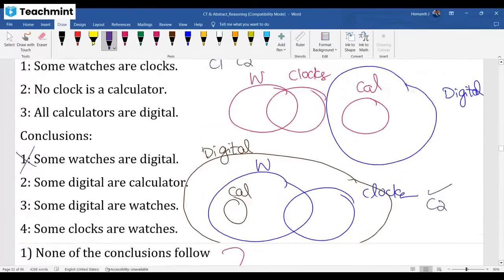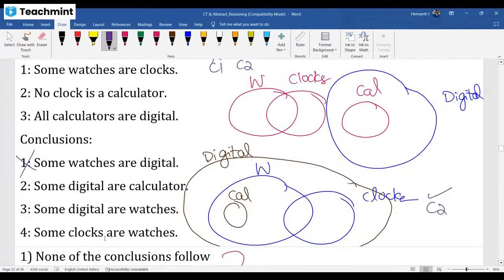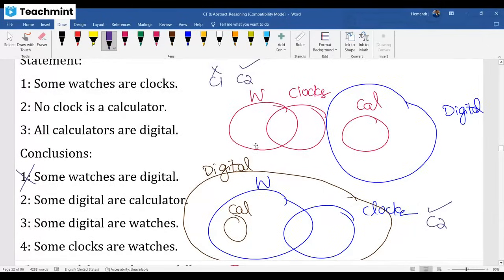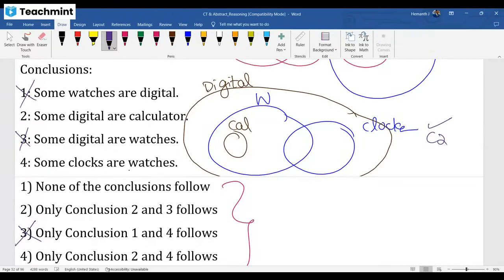Next, what about the third conclusion? Some digital are watches. No. Here digital and watches are not connected. It failed in one diagram. When either R is not there, if it is failed in one diagram, remove it. Third one removed. Now I'll go for the options without the third one. So option may be none, or option may be 2 and 4 follows.